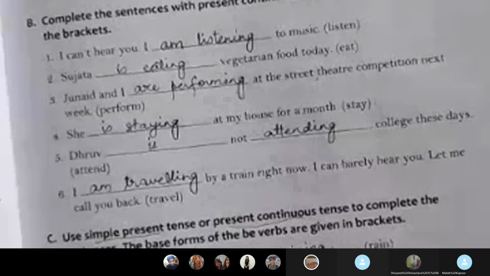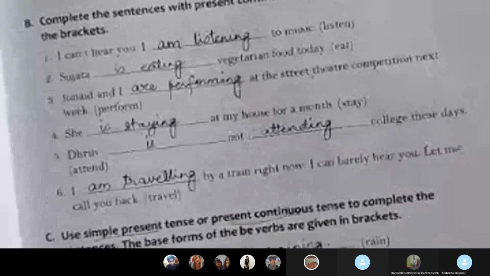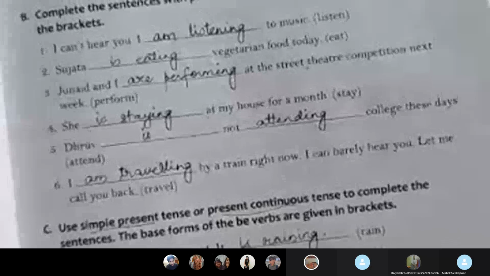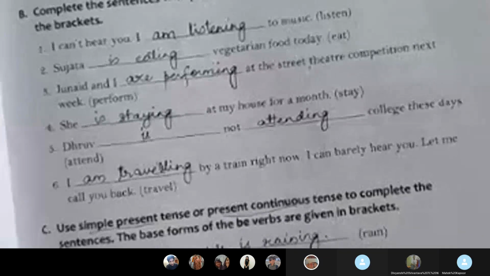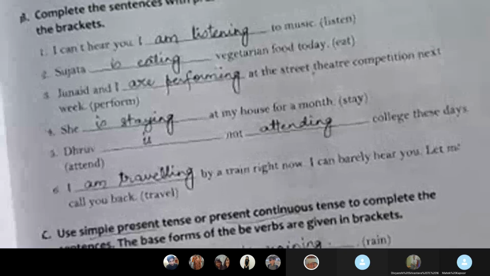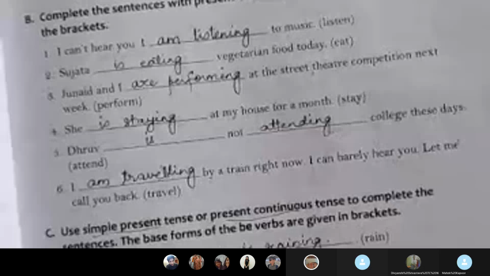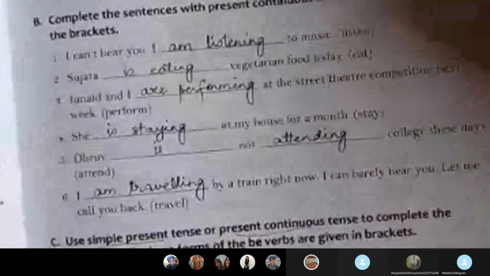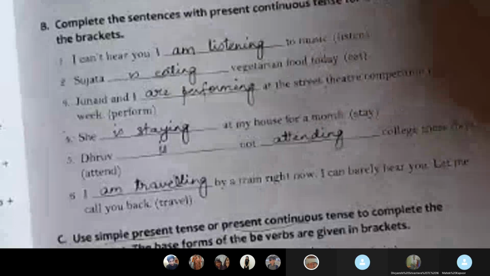Is always raining. What is it? Simple present or present continuous? Present continuous. Very good. I'm sorry, I can't hear what you are saying because everybody is talking. Are saying and is talking. What are they? Ma'am, present continuous. Both of them are present continuous.